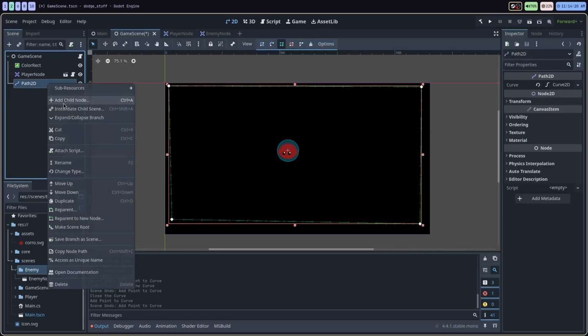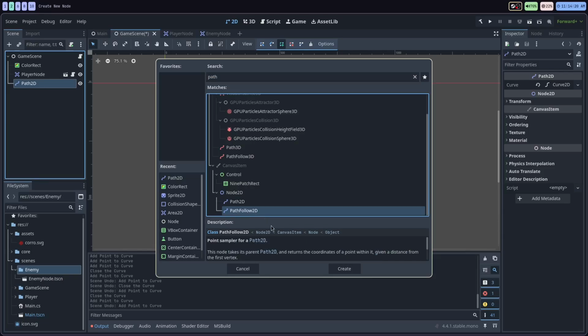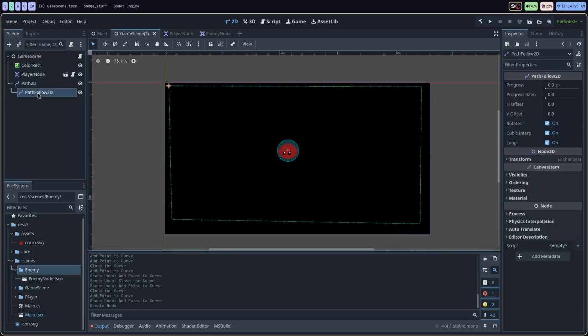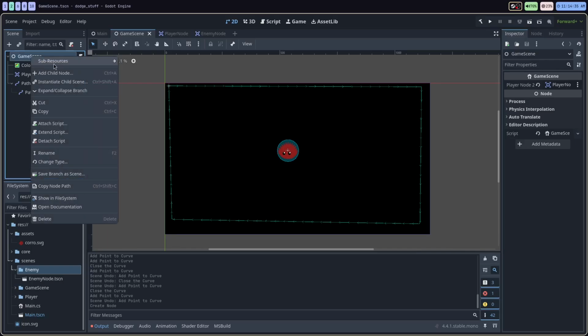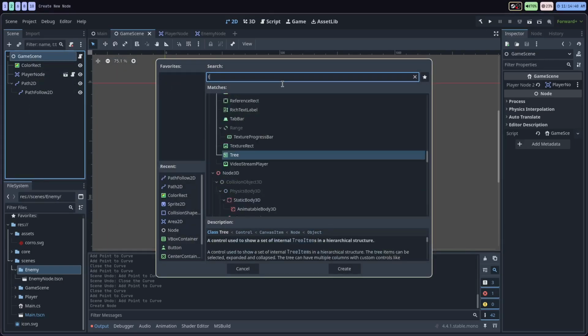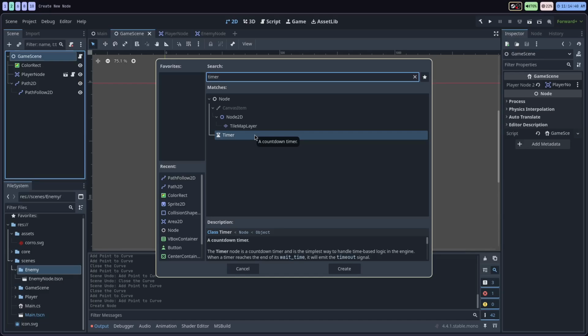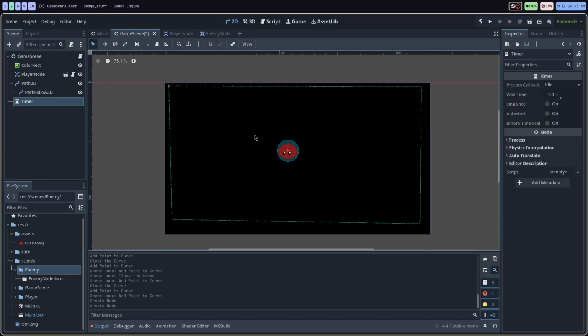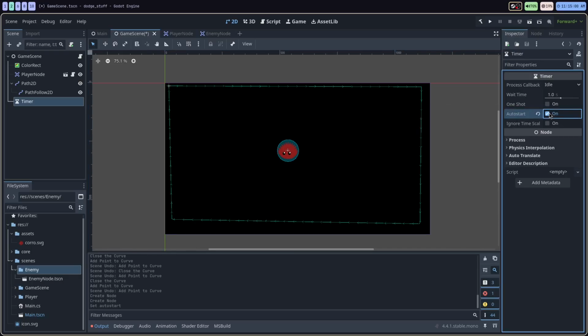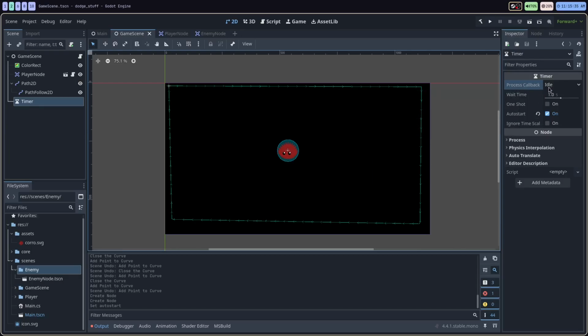Now I'm going to add a child node to the Path2D node, and this is going to be called PathFollow2D. And we're going to be using this to select a random place along this path to spawn our enemies. The second thing I want to add to the game scene, I'm going to add another child node called a timer. You can implement the timer in the code, but they've already implemented a node for this, so we can just use that. And we're going to set the timer to 1 second. We'll set it to auto start, and we'll just keep the process callback to idle. So this will be updating every frame in the process method. So we're just going to leave it like that.